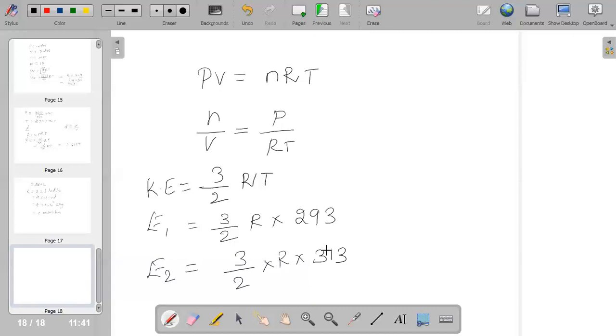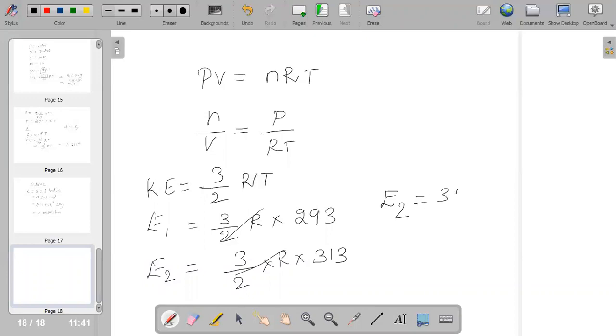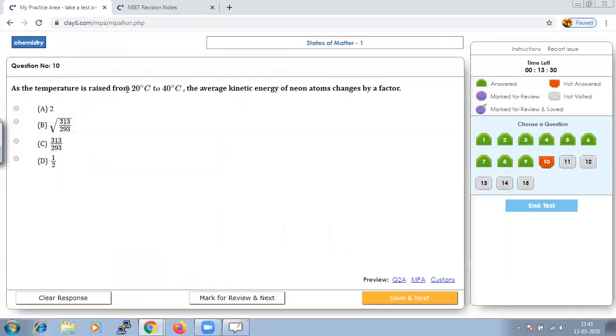Hence, how do we relate our E1 and E2? The common values in E1 and E2 are the same, so you could cancel them, and we can relate E2 equal to 313 divided by 293 into E1. It is just a relation we are deriving from the given change in temperature, showing how the kinetic energy of the given atom is changing. Hence our option should be C. Let us mark that and go to next.